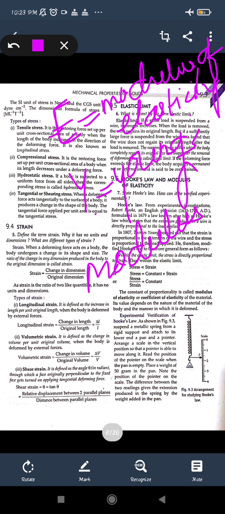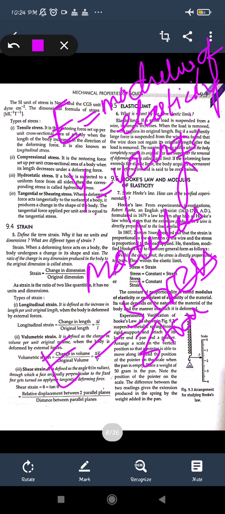Similarly, Young's modulus tells the same modulus of elasticity, but only in the length. We can write the modulus of elasticity by the formula stress upon strain, because we have seen that stress is directly proportional to strain, and when we take it in the denominator we get a constant, stress upon strain equals constant, and that constant was named the modulus of elasticity or the coefficient of elasticity.